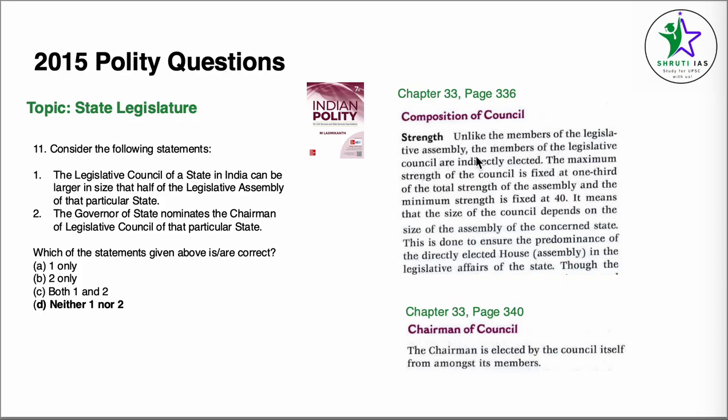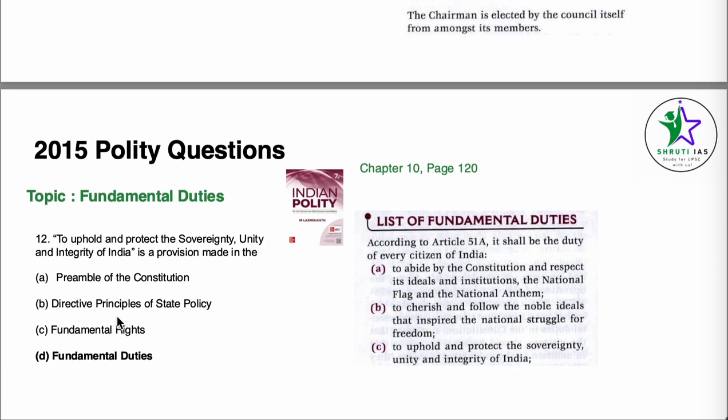Unlike the members of the Legislative Assembly, the members of the Legislative Council are indirectly elected. The maximum strength of the council is fixed at 1/3 of the total strength of the assembly, and the minimum is fixed at 40. Maximum is 1/3 of the total strength of the assembly. So this one is incorrect. For the second, we come to page number 340, chairman of the council. The chairman is elected by the council itself from amongst its members, not nominated by the governor. Again, answer is D, neither 1 nor 2.